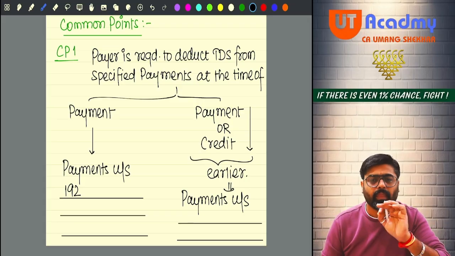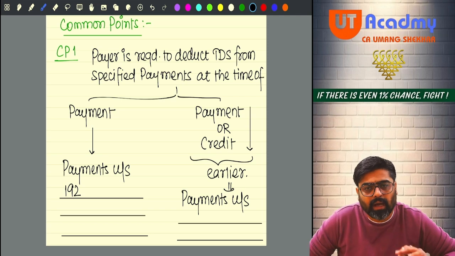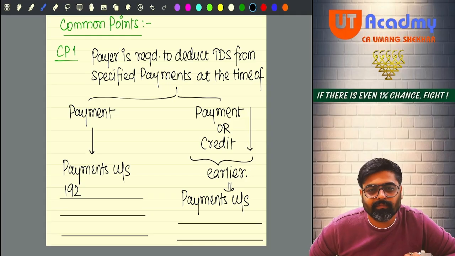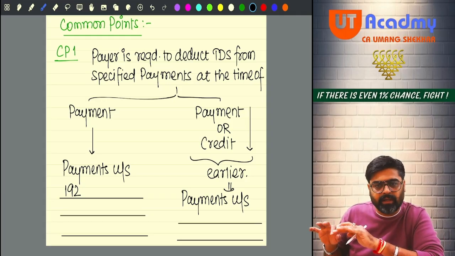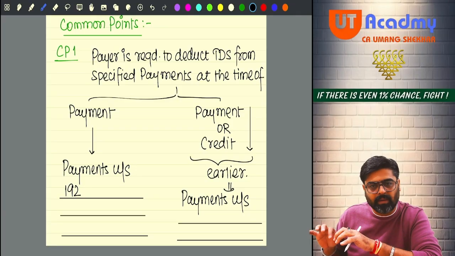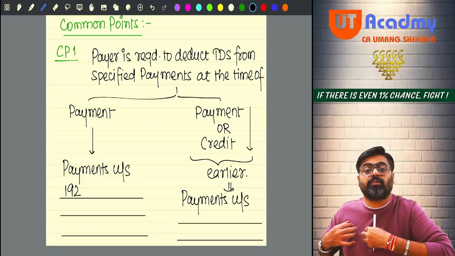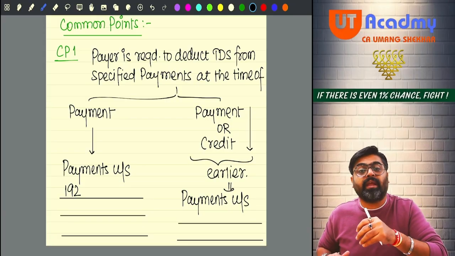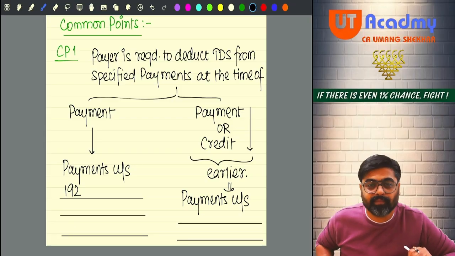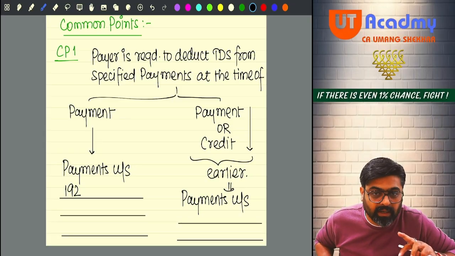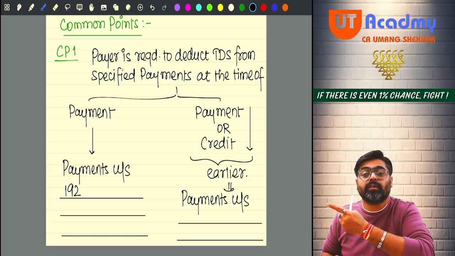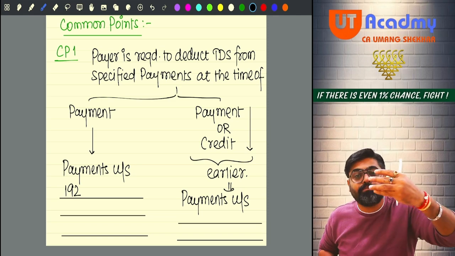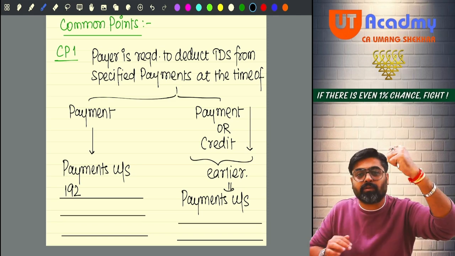For example, commission or brokerage I have recorded in my books in the month of September. In September month end entries are passed. So in the month of September, I have recorded the commission in my books. So this is my commission expense for this month. And the payment for this commission I am making in the next month, October. So the commission is credited in my books in September, and paid in the month of October.